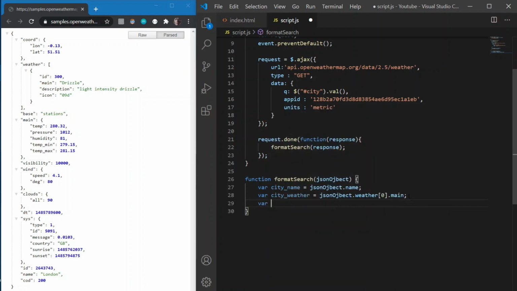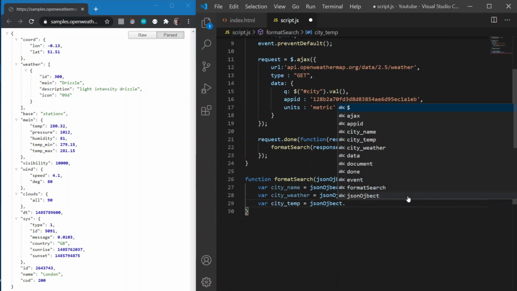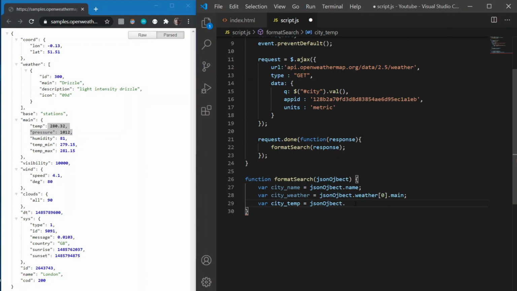And the third variable will be city temperature. So we are just storing these inside variables so we can display them later on, which we'll see in a few minutes. After that, the temperature is here, right? So inside main, so JSON object dot main dot temp. Okay, so we got our variables and we got the data that we are gonna show.